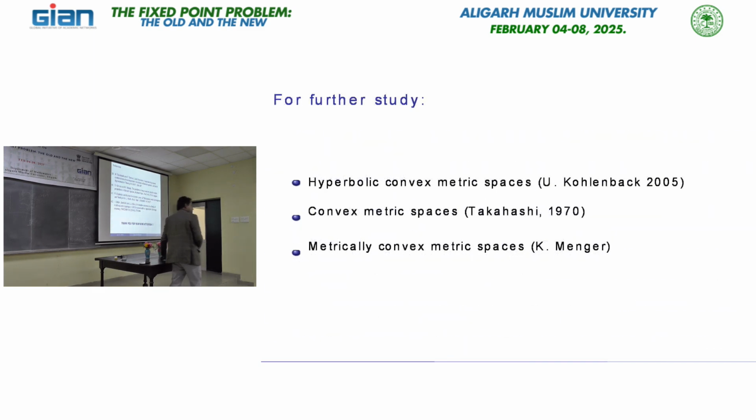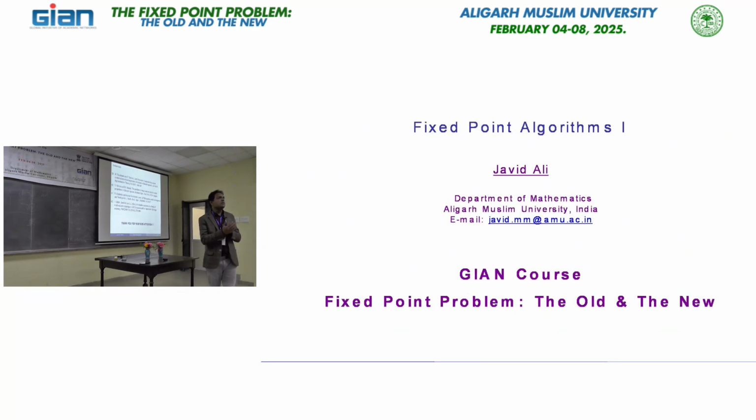I have another talk on iteration. In that one we consider some different iterations and then prove results, because there are two important aspects of fixed point iteration. One is convergence, another is stability analysis, which is very important from the computation point of view. In that talk, I do not now have a chance to deliver it, because every talk is already scheduled in the academic program. So stability means that whenever we